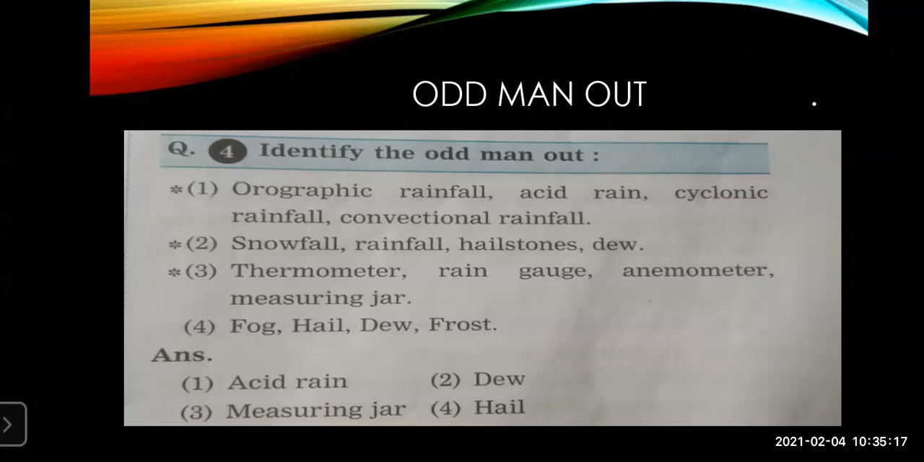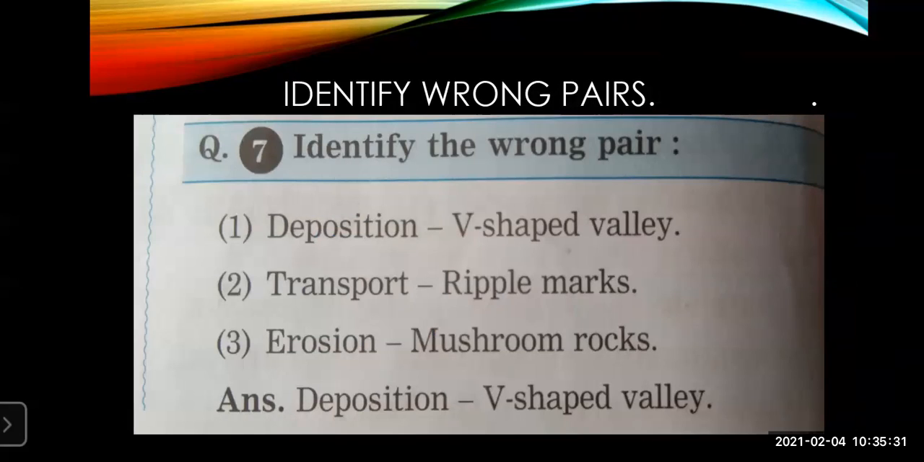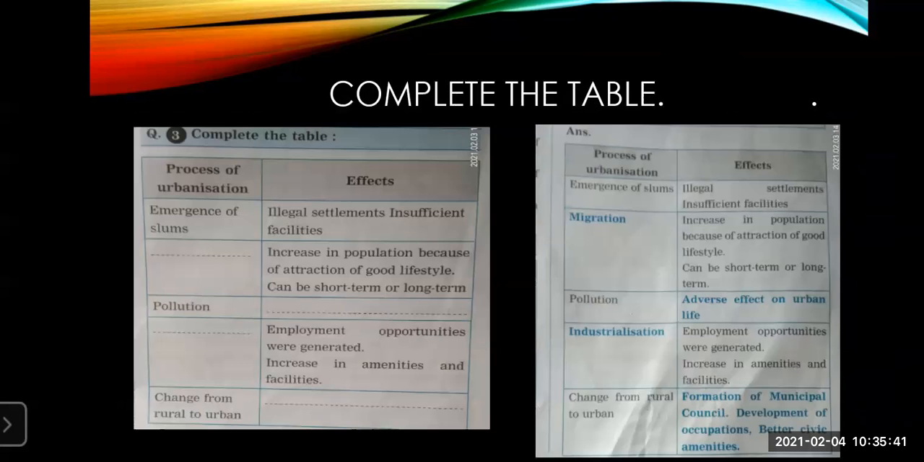Okay, we have solved it. Then we have taken correct order sequences, how question number 2 can come as arranging in chronological order. This can also be asked instead of match the following. Then we have also seen identify the wrong pairs, how it will come. So one set is going to give you 1 mark and four sets will come for 4 marks.